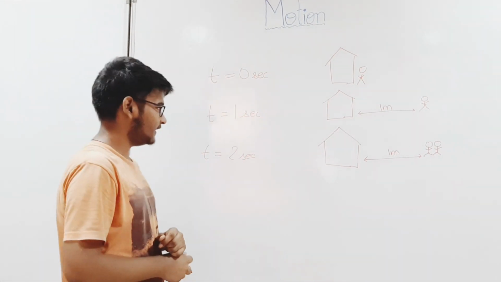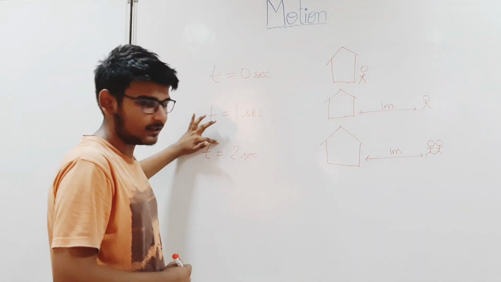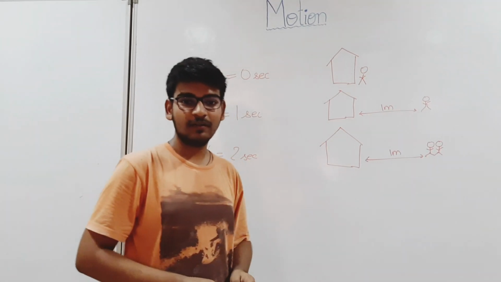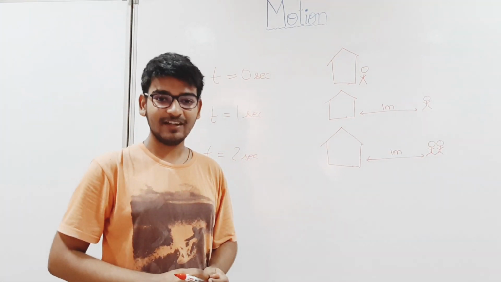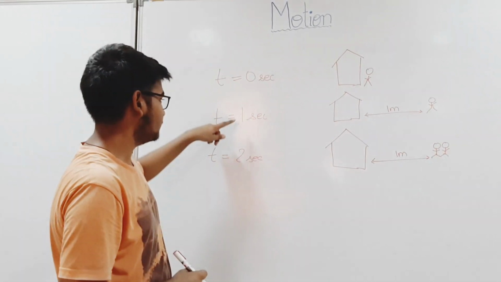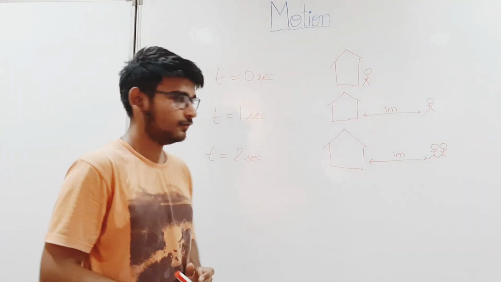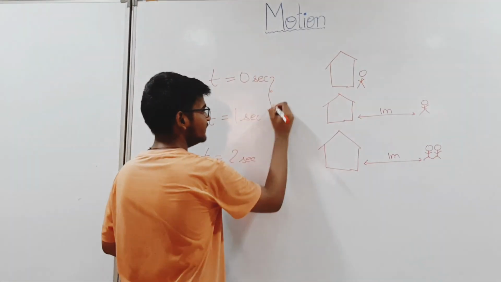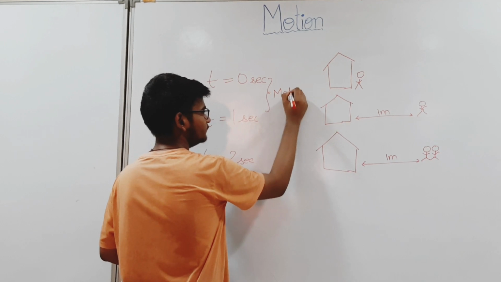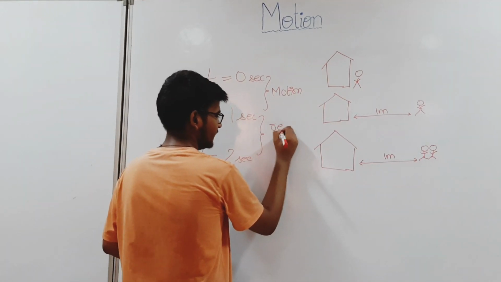So during the time interval 1 second to 2 seconds, the boy hasn't moved any distance with respect to his house. So we say that during 1 to 2 seconds, the boy is in a state of rest. So during this interval he is in motion and during this he is at rest.